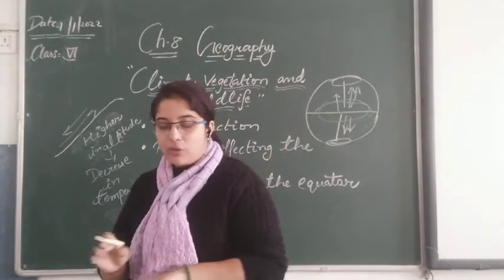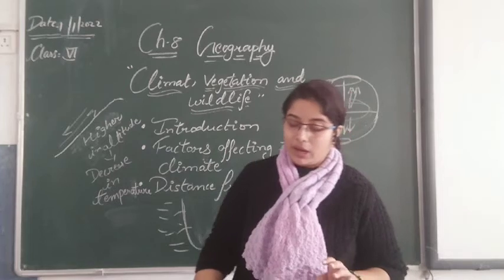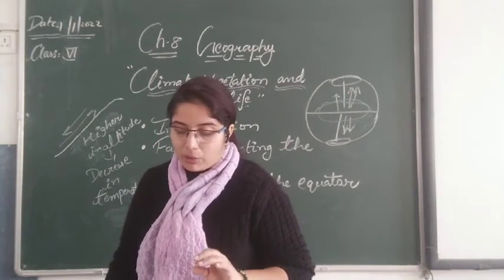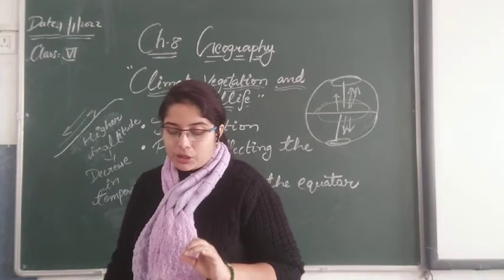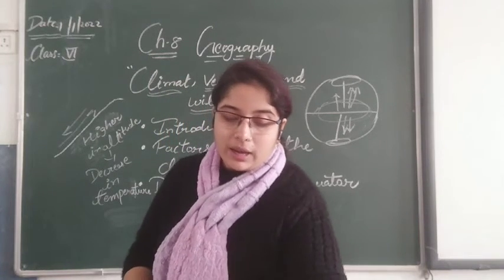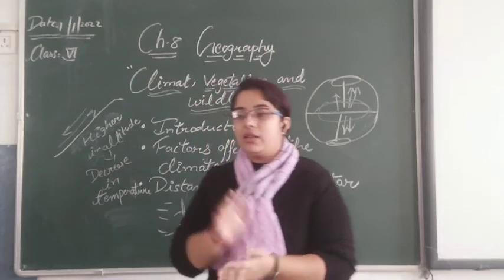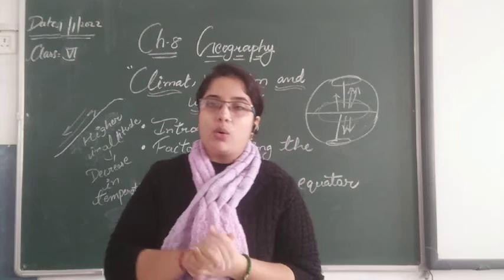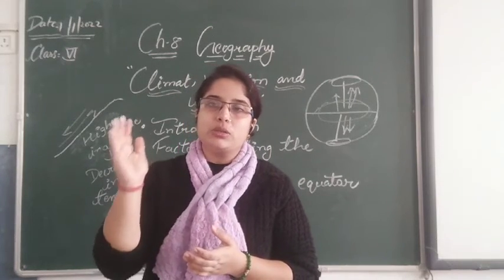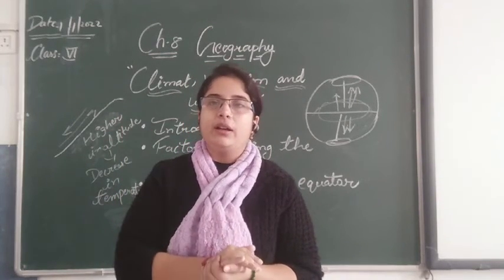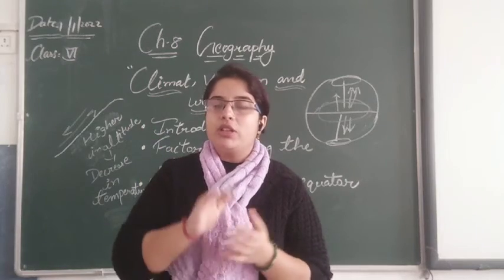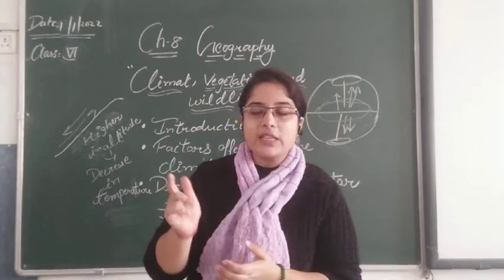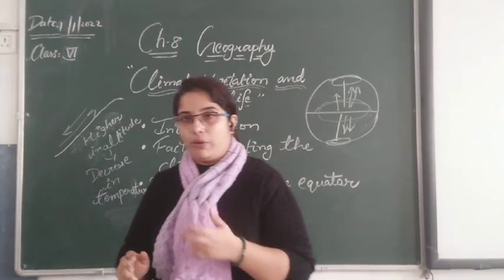Next, the direction of the wind also affects the climate. Next, the surface of the earth, which includes the direction of mountain ranges and the obstruction of winds. The surface areas which are covered with mountains: what do the mountains do? Mountains stop that particular wind or the monsoon which the winds carry to the other area. In the next video, we will get to know about that point.